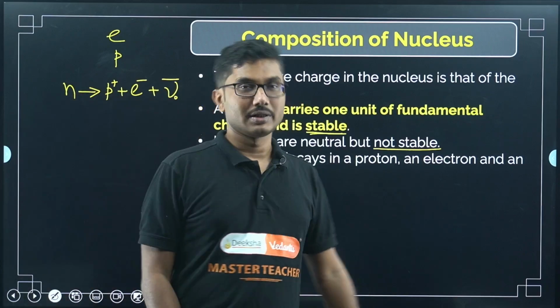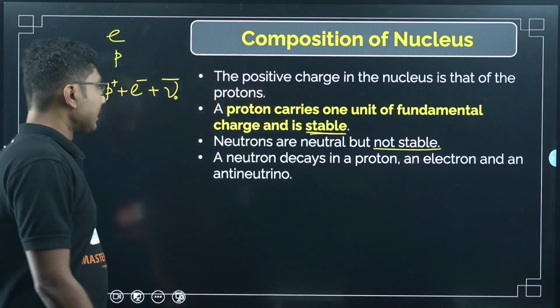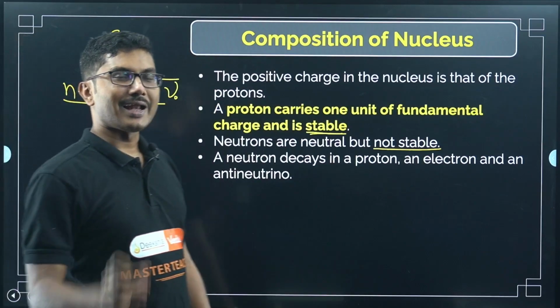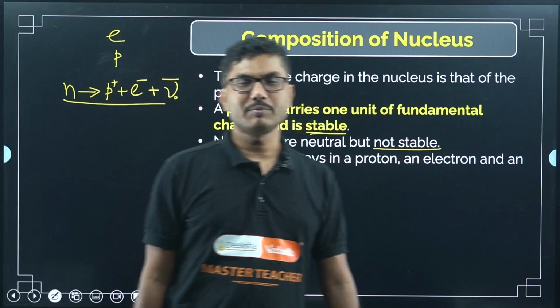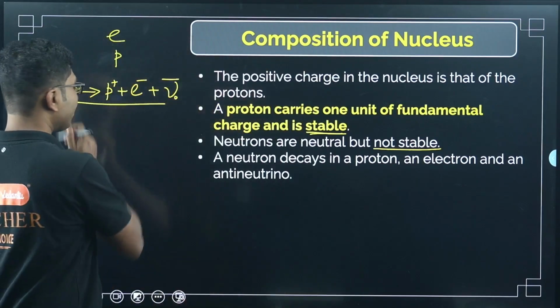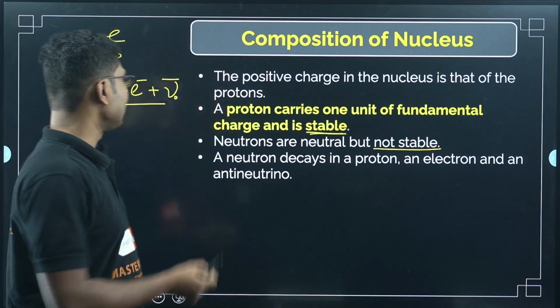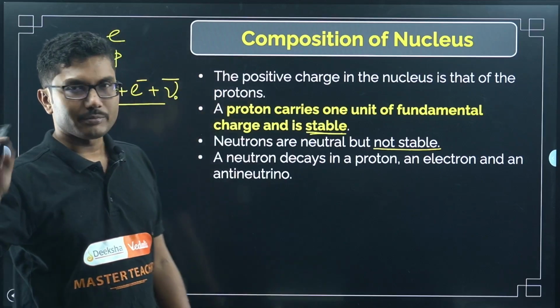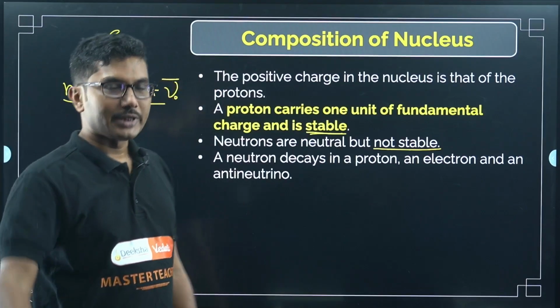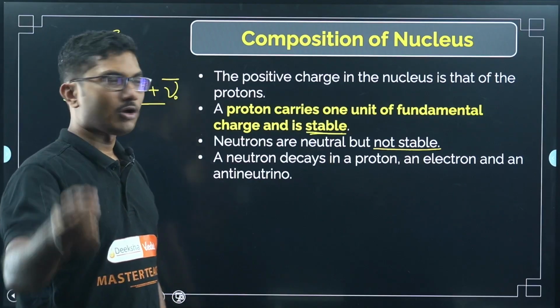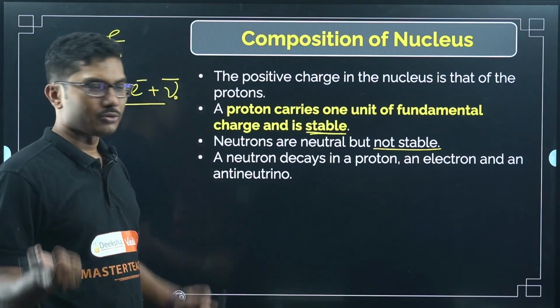Because of this, you see the neutrons are slightly heavier compared to protons. Neutron already has the mass of a proton inside it, but also it has the mass of an electron. Neutrino has very small mass. Previously it was assumed to have 0 mass. Now they have accepted a very small value for neutrino, which is almost close to 0.